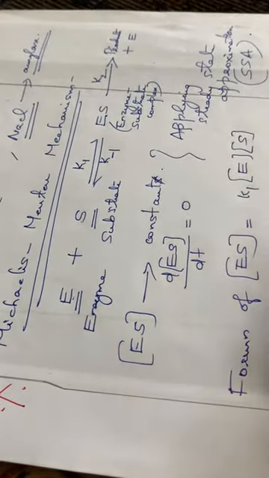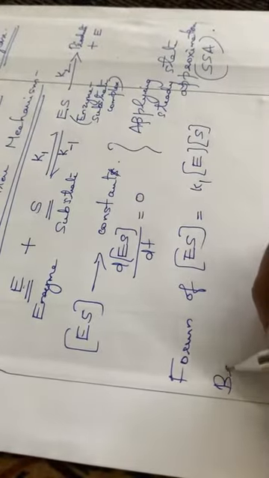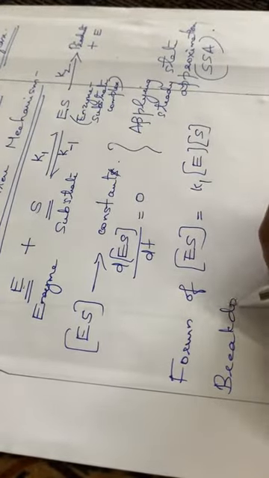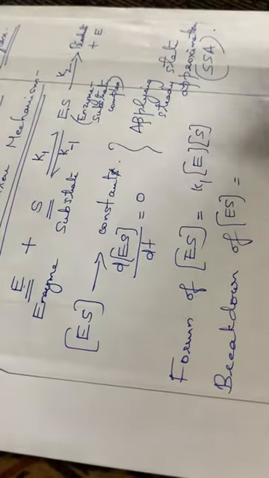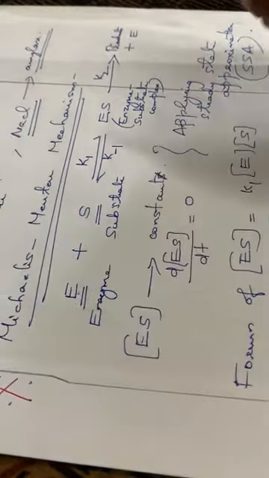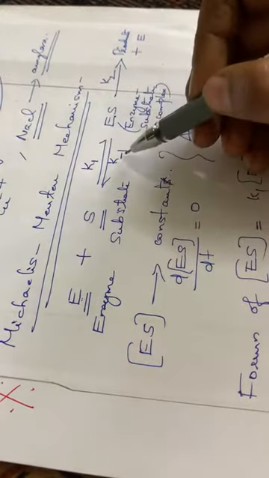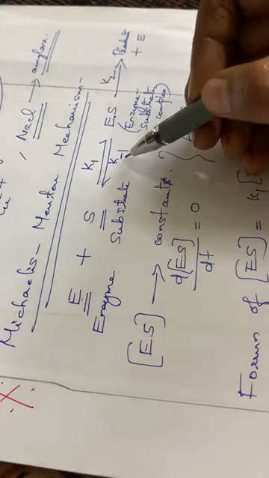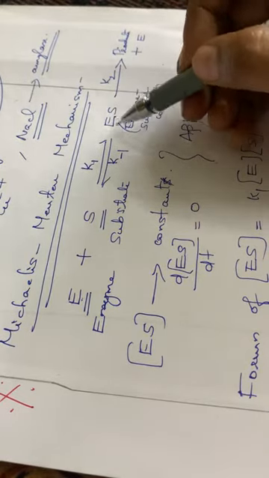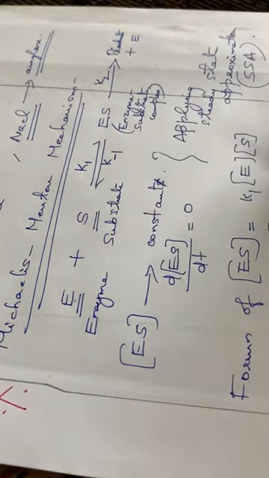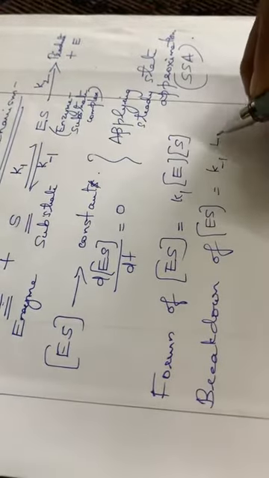Then the next step, the breakdown or decomposition of ES. The decomposition of ES means this reaction, that is K inverse into ES, where ES is decomposed.